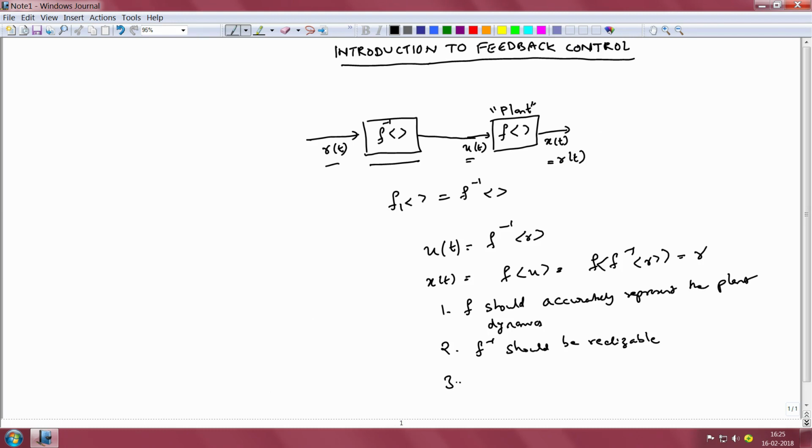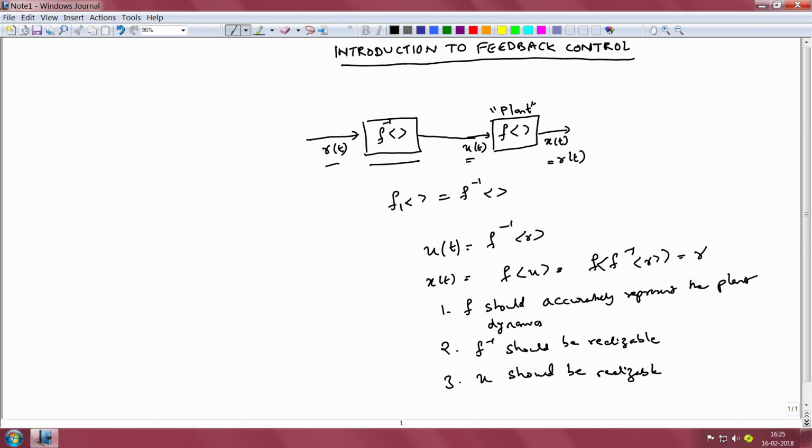And the third condition is that u should also be realizable. The control effort u, which is equal to f inverse of r, should be realizable. So to give a practical example, if the input u is so large that your actuators cannot generate that magnitude of control effort, then even though it is possible to compute mathematically f inverse of r, physically it may not be possible to realize f inverse of r. So u should be realizable, f inverse should be realizable, and f should accurately represent the plant dynamics.